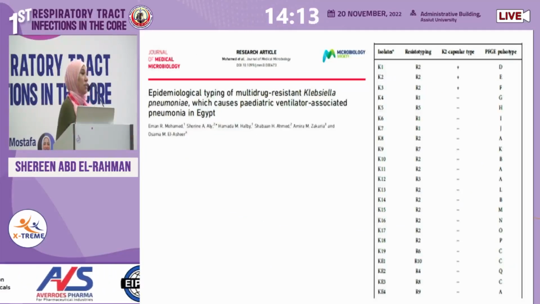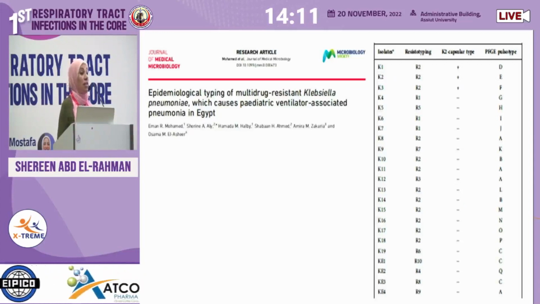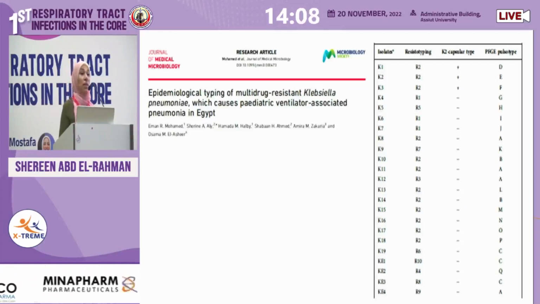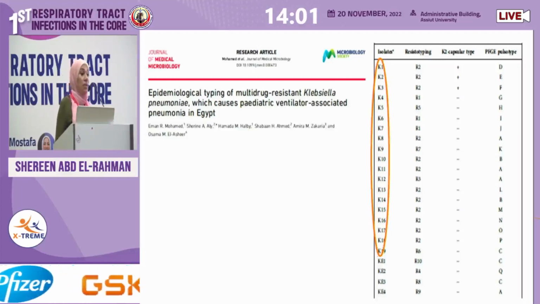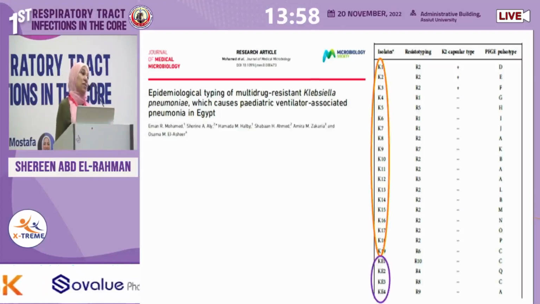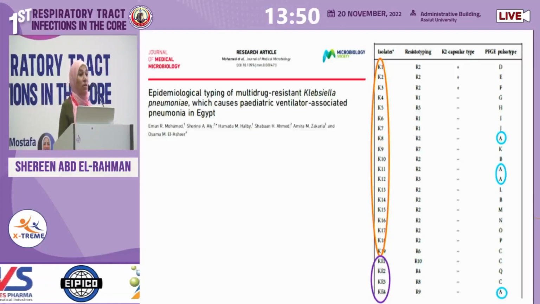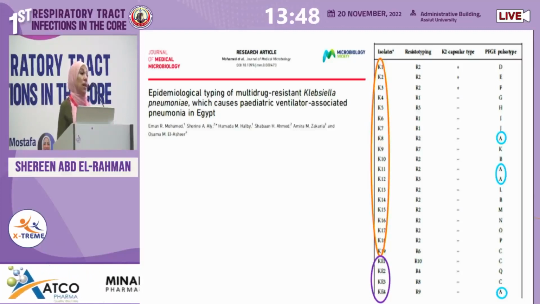So we did a research about the epidemiological typing of the MDR Klebsiella, and we took the isolates from pediatric patients. As you can see, we took 20 clinical isolates, and we also took 4 environmental isolates from beds, commodes and floors. Although there were multiple clones, we could find that certain clones were common in patients and environmental samples. 4 clones were characterized for group A, and 3 strains were of group C.